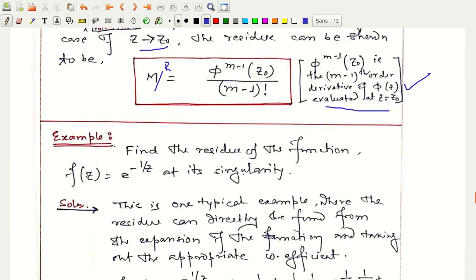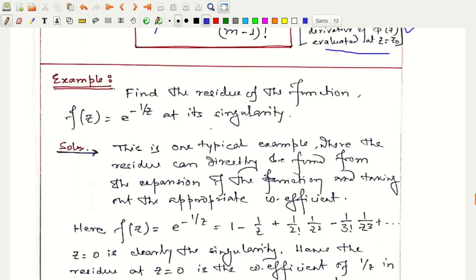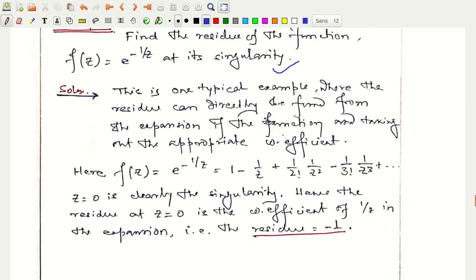So again, we will perform some examples. First, let us find the residue of the function f of z equal to e to the power minus 1 by z at its polar singularity. This is one typical example where just by seeing, we can find the residue.